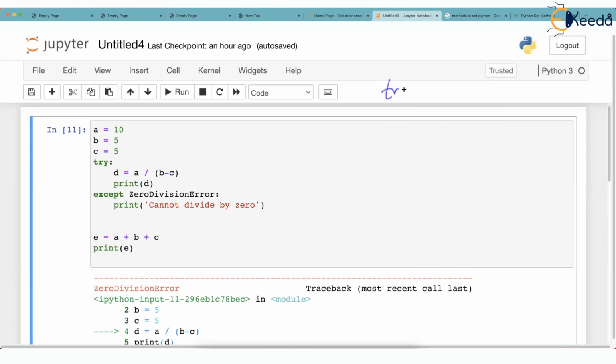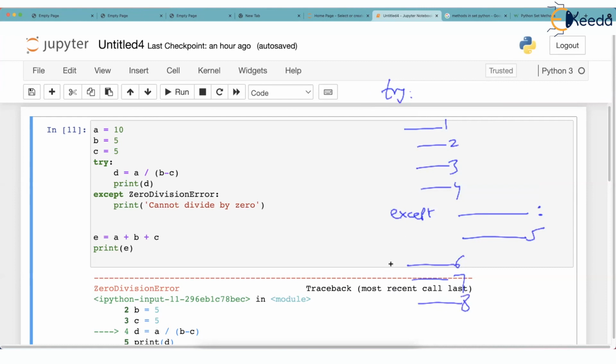Sir, we have got this. Just check this. Try. Line 1, line 2, line 3, line 4, and then except some type of error. And then line 5. And then 6, 7, 8, rest of the program. Imagine try starts. And line 1 itself is bad. So this cannot be executed. So Python will throw an exception object, and we have written that except block here. So from here, directly the control will jump to except. What about these lines? These will not run. So inside the try block, as soon as the error is caused, rest of the lines of the try block will not run.